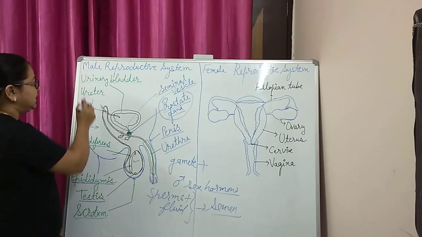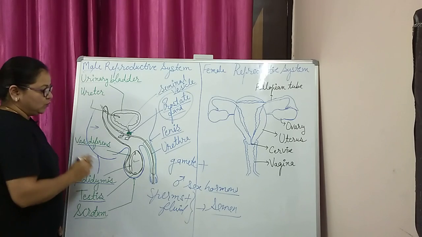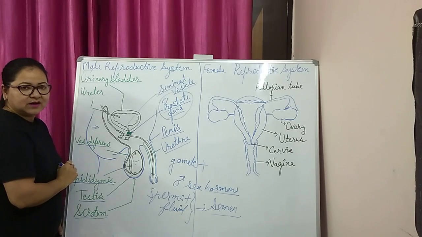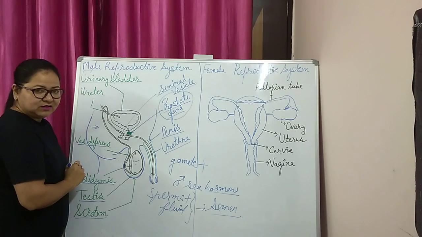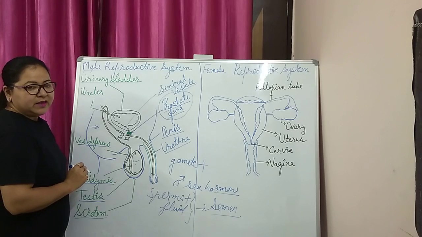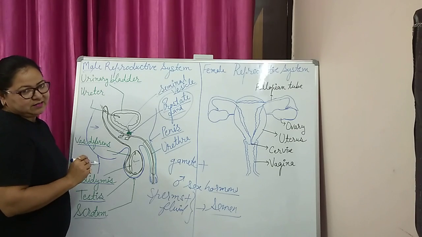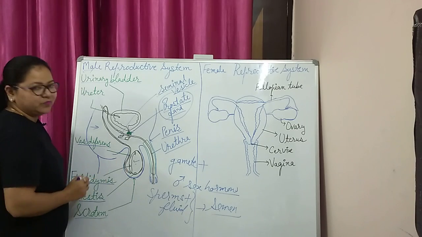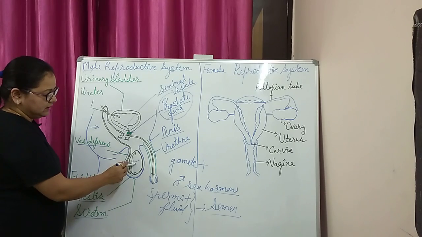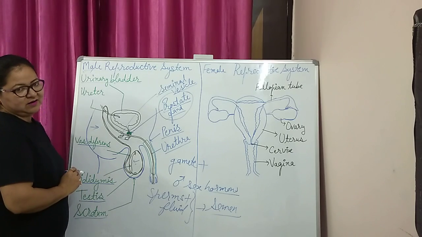One more thing in the case of males: once gamete formation has started in the testes at the age of puberty, it will continue till death. The process of formation of sperm in the testes will continue once it is started.